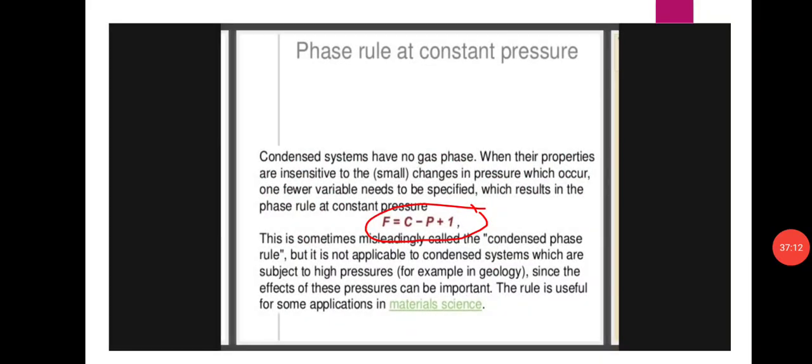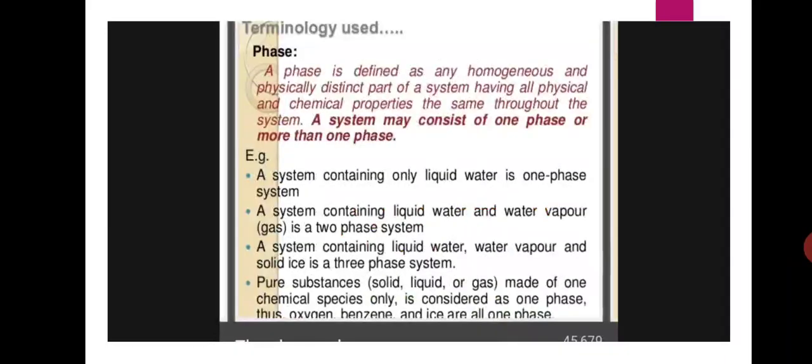But it is not applicable to condensed systems which are subject to high pressures, since the effects of these pressures can be important. A phase is defined as any homogeneous and physically distinct part of a system having all physical and chemical properties the same throughout the system. A system may consist of one phase or more than one phase.